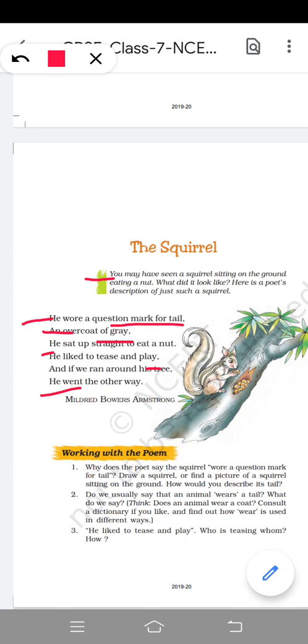We know that the squirrel loves to eat a nut. Whenever we see a squirrel, it is always bent, moving here and there and running. But whenever they eat something, they eat in a certain posture. That's why the poet is saying that he sat up straight to eat a nut. They sit straight, just like the image in the poem. You can see the image of the poem. When the squirrel is sitting, his tail looks like a question mark.